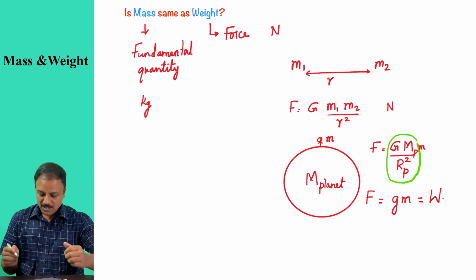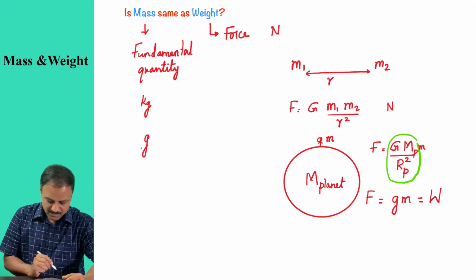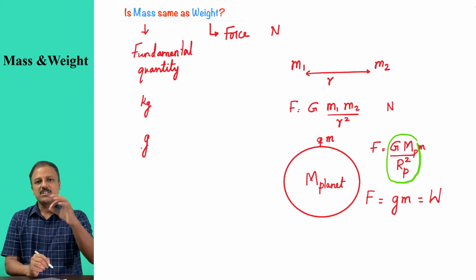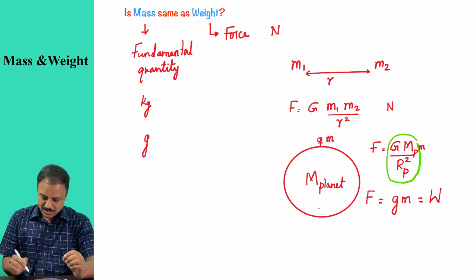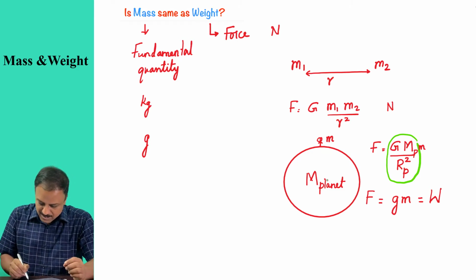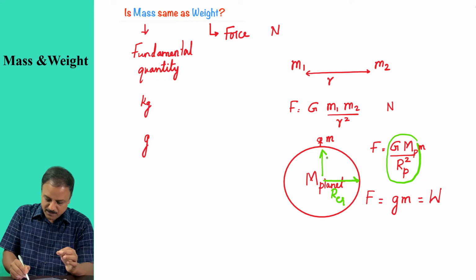It's actually because this term g itself varies on the surface of the earth. Now on this planet, you can just have a look at this. The radius at the equator is slightly greater than the radius at the poles.